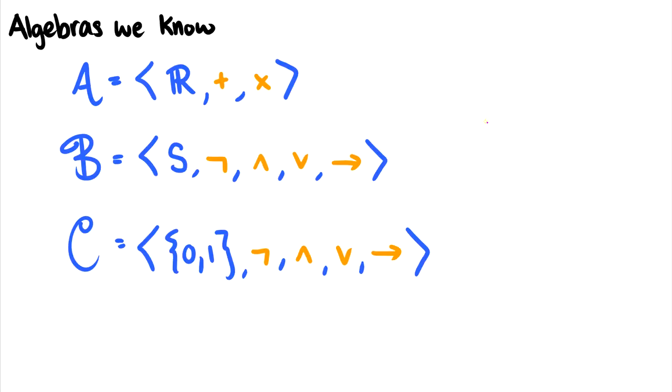The third one, C, is essentially the semantics, so truth values. So for instance, if I take 1 in conjunction with 1, I get 1 out of it. If I take 1 in conjunction with 0, I get 0 out of it. So no matter what, we're going to end up with something in 0 and 1. So those are some examples of algebras we've already dealt with.